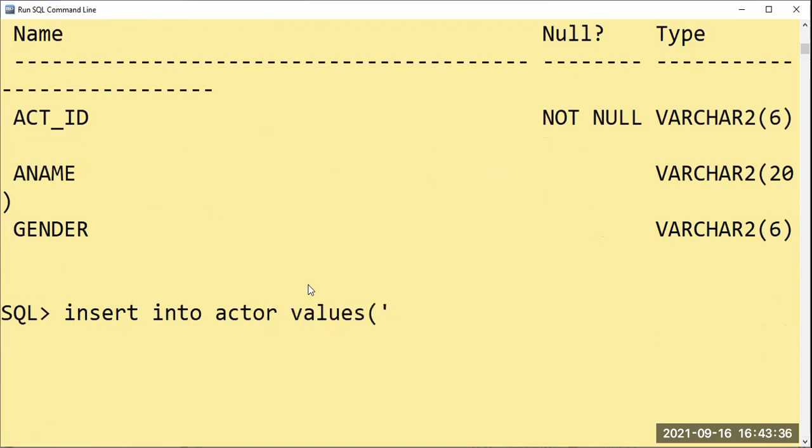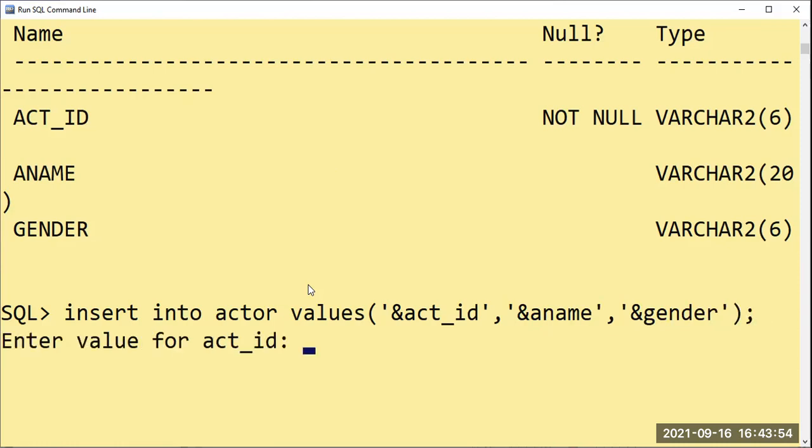So act ID is a varchar, so I have to take single quote ampersand act ID, single quote. After that, ampersand name in single quotes, and after that, a single quote ampersand gender. Okay. I have provided the values for my reference. I'll just go on by giving the values here.